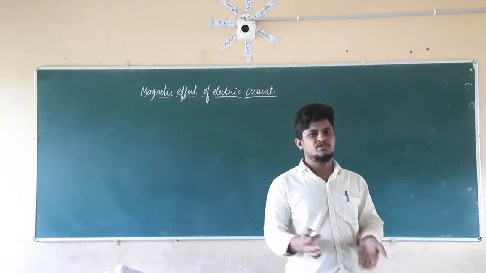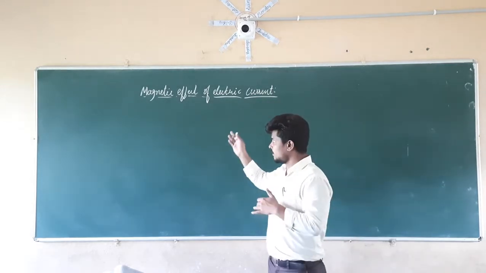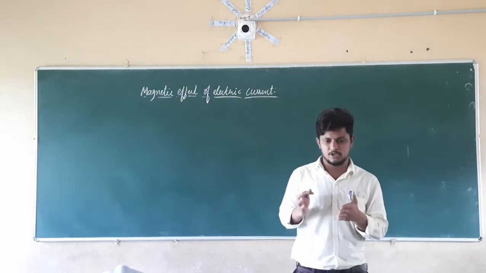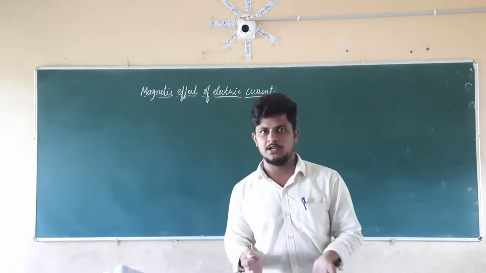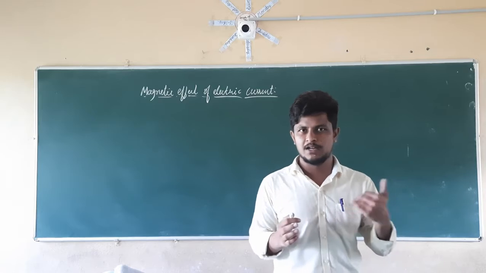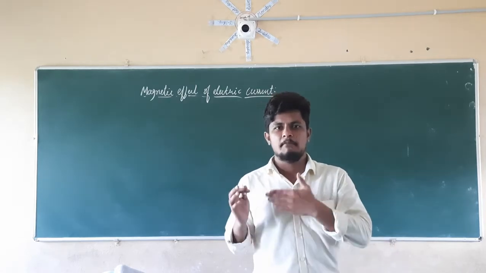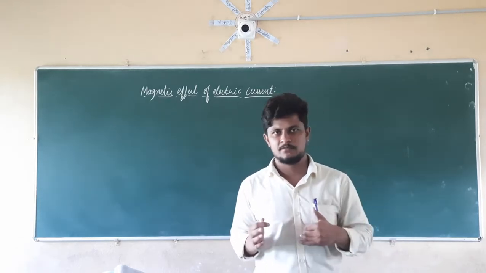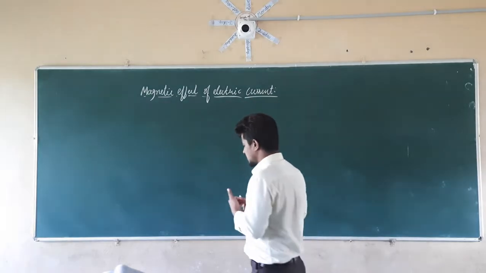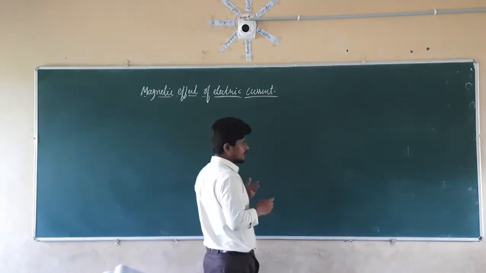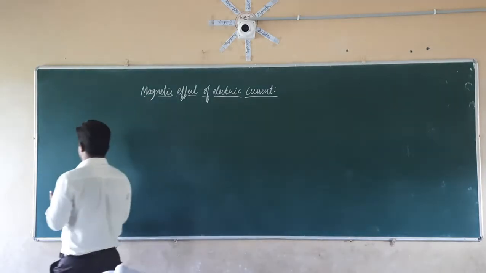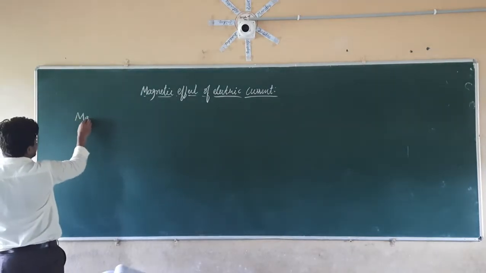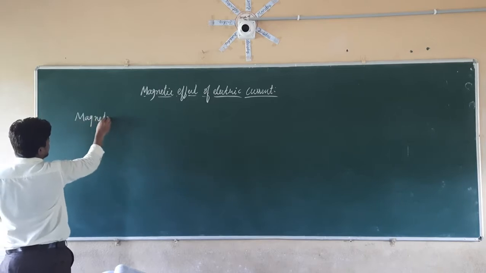So before that, we should discuss the magnets. How does a magnet work? What will be the magnetic field? What will be the magnetic field lines? Why are magnets attracting another element? Before that, we know magnets are of two types. One is the bar magnet, another one is the horseshoe magnet. So before going for that, we are going to know about the properties of the magnets.